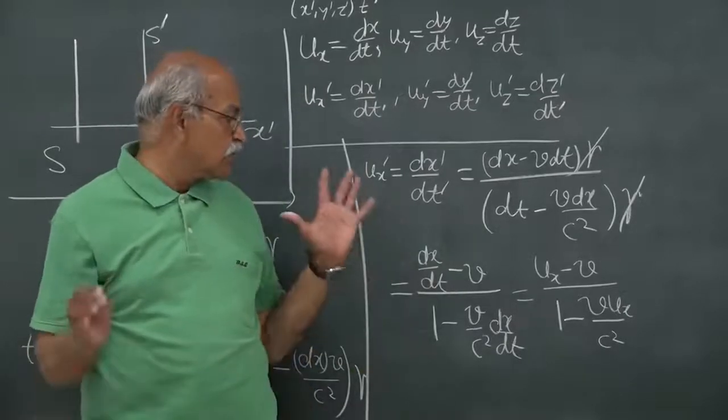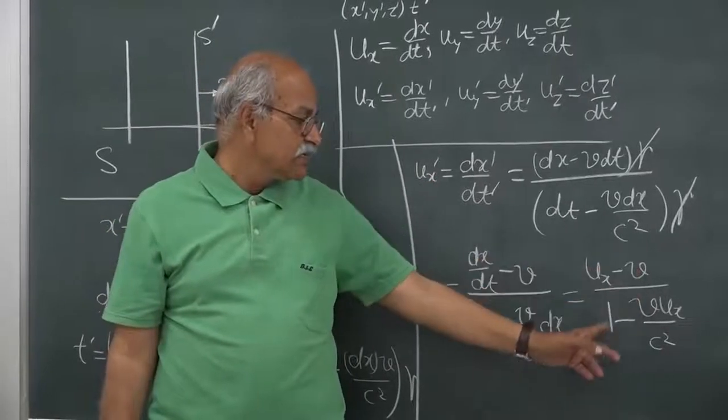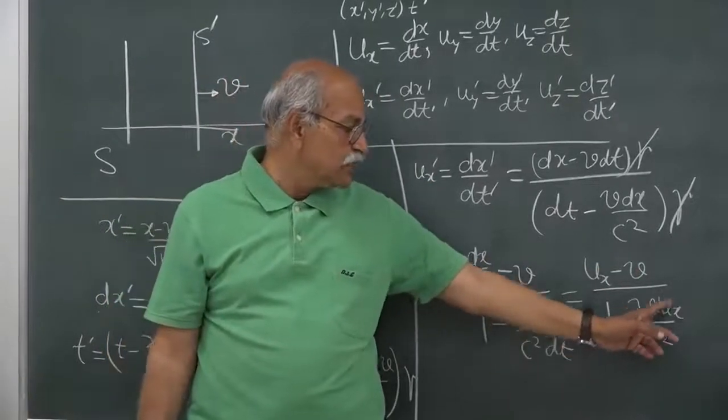So that is one rule: ux prime is equal to ux minus v divided by 1 minus v ux by c square.